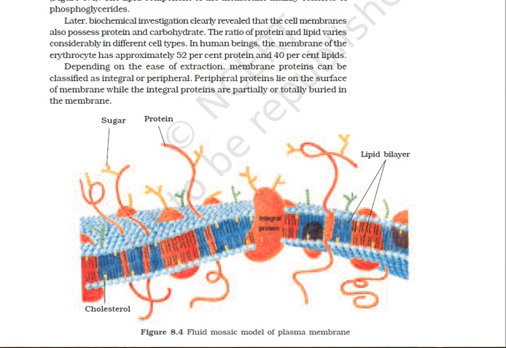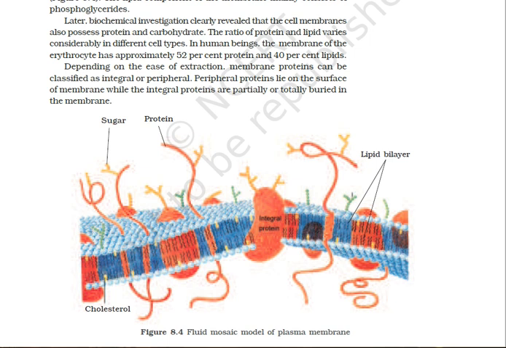Then further, the contents of the membrane are not static, S-T-A-T-I-C, and solid. These are quasi-fluid and in a dynamic state. So fluidity, asymmetry and mosaic nature are the three most characteristic features of this model, which can explain almost all properties and functions of the membrane.